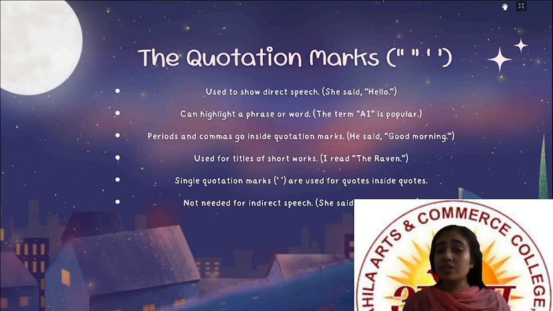Periods and commas go inside quotation marks. If a quotation mark is there, then the comma and even the period, meaning the full stop, will come inside the quotation mark, not after it. They are also used for titles of short works. For example, I read "The Raven." I read the Mahabharata, the Ramayana. Single quotation marks, only single inverted commas, are used for quotes inside quotes. Say one big quote is there, in double inverted commas, but inside, he or she is quoting something, then single inverted commas will come.